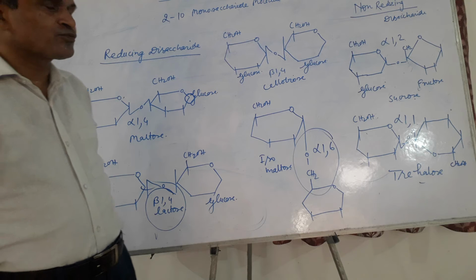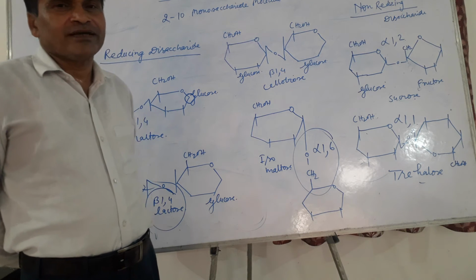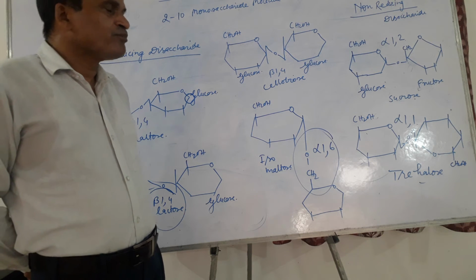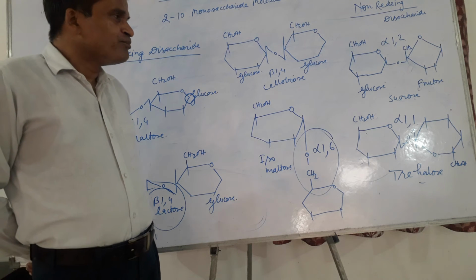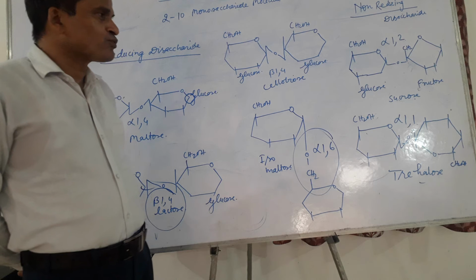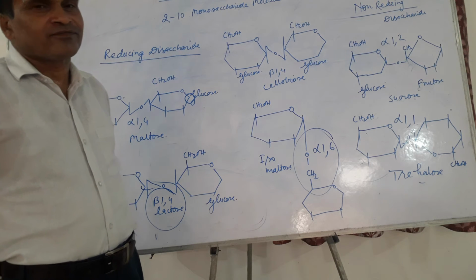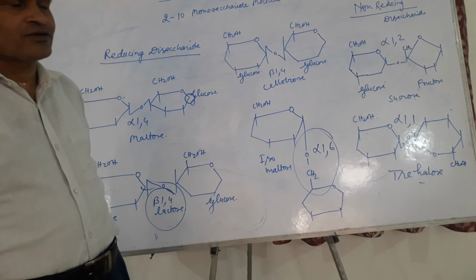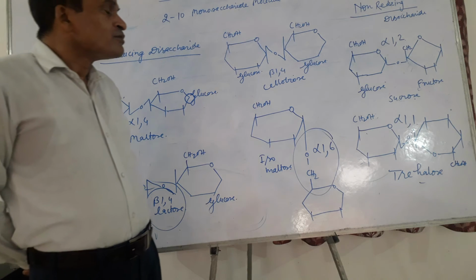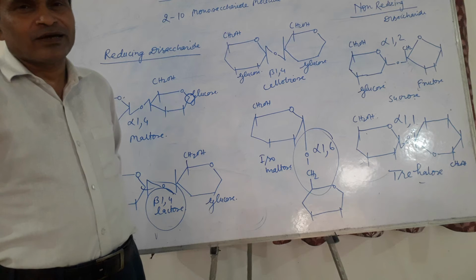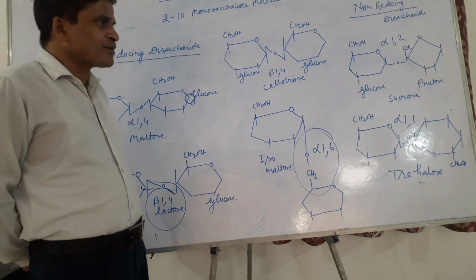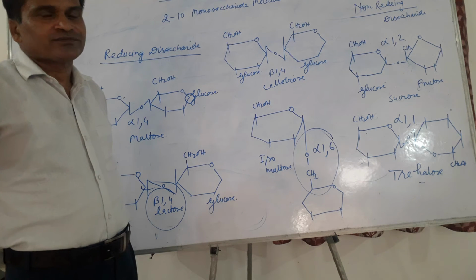A small amount is also found in pineapple and some other plants, but the major sources are sugarcane and beetroot. In sucrose, glucose and fructose are joined by an alpha-1,2 glycosidic linkage. Sucrose always exists in the D form, but when hydrolyzed by sucrase, it forms glucose and L-fructose.